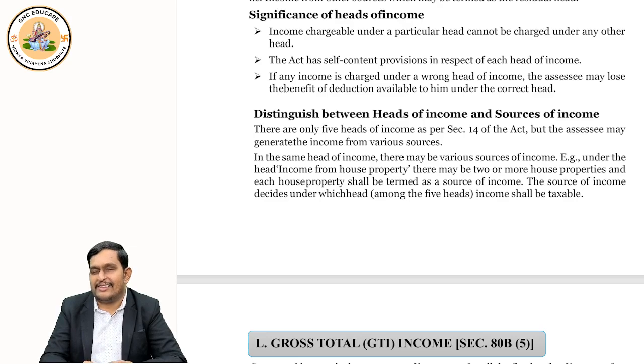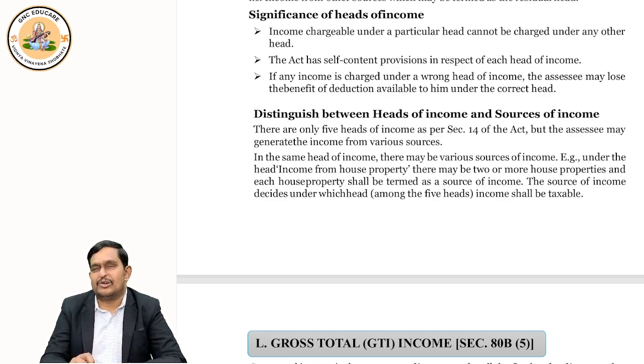He has Reliance Industries, Reliance Retail, and the Reliance telecommunications business also, right? All these are sources for him, correct? But the head, profits and gains of business and profession, is only one. Okay, this is how we should understand the topic.